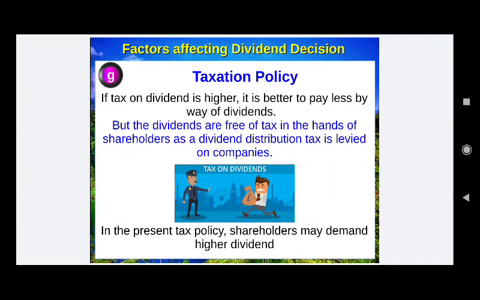Point G, taxation policy. If tax on dividend is higher, it is better to pay less by way of dividends, because higher tax on the dividends will increase the burden on the company, and it will also reduce the dividend income to the shareholders. But the dividends are free of tax in the hands of shareholders, as the dividend distribution tax is levied on the company. In the present tax policy, the shareholders may be demanding more dividends because the taxation policy is going to affect the dividends on the shares.